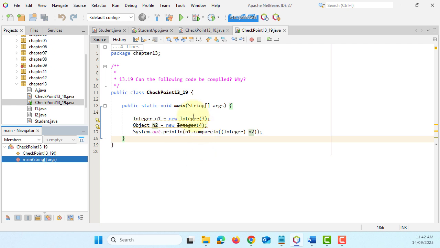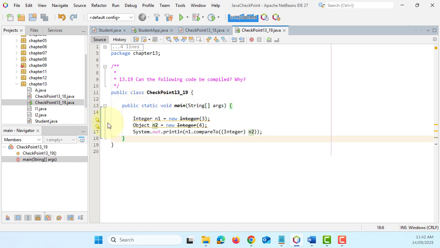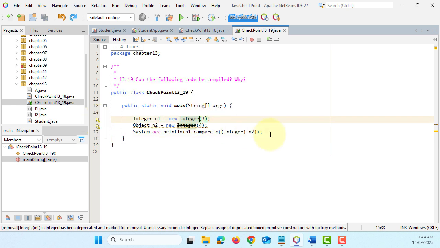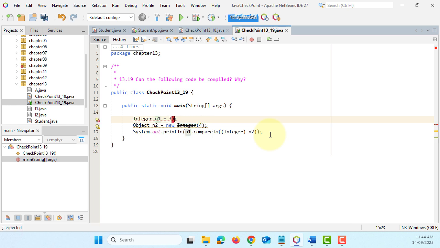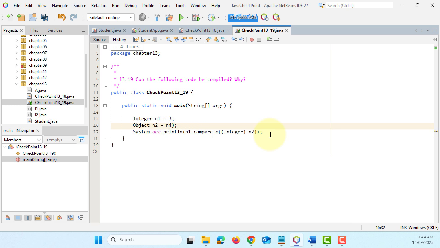Now we need to go back. Okay, here, if you look at the NetBeans, it says Integer has been deprecated and marked for removal. Okay, if you look at here, we can just assign Integer 3 and then Integer 4. Still we can compare because n1 is holding integer value 3 and 4.